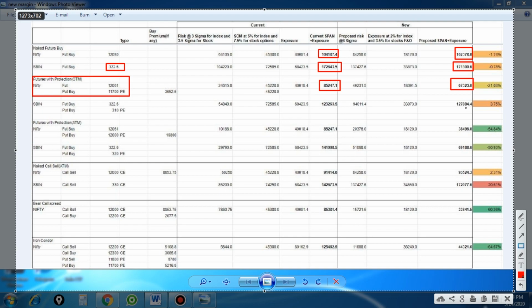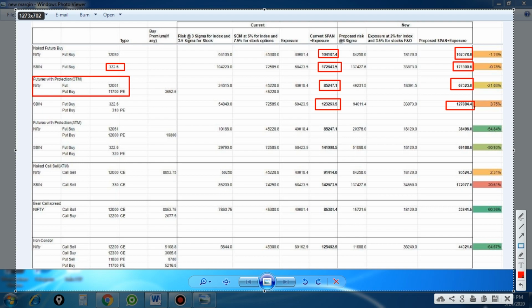Whether you are selling a future and buying an out of the money call option, or buying a future and buying an out of the money put option, that will give you around 20 percent margin benefit. For stocks, if you are hedging with out of the money put options, it does not change much. Here the initial margin is around 1.2 lakhs, and now you get 1.27 lakhs, even a little bit higher with stocks.